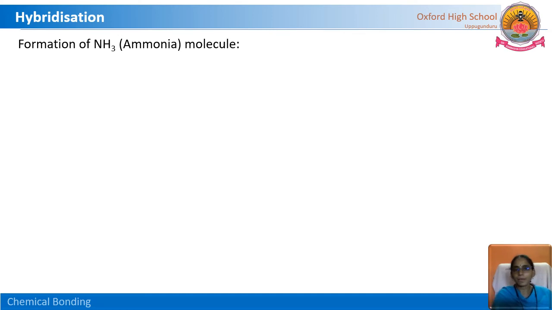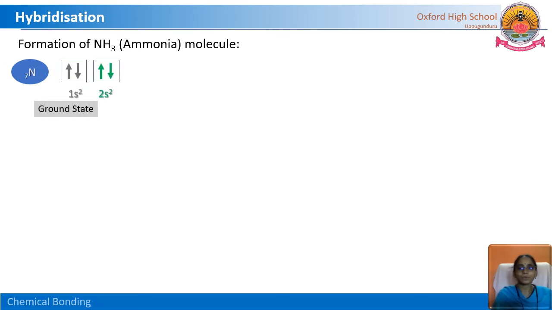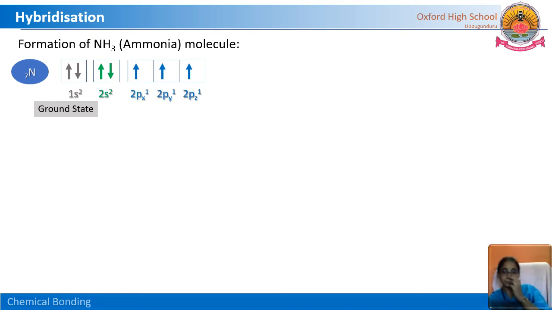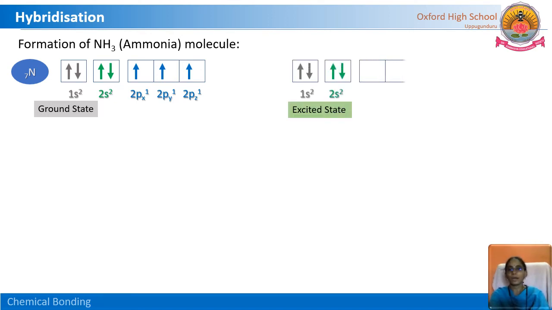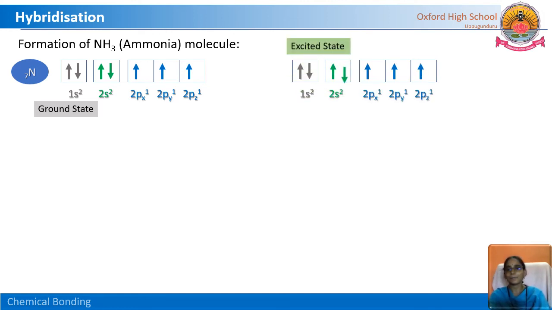Till now we have seen sp hybridization in beryllium chloride and sp2 hybridization in boron trifluoride. Let us see what kind of hybridization is in the ammonia molecule. Read the electronic configuration of nitrogen. The ground state is 1s2, 2s2 and 2px1, 2py1 and 2pz1. Whereas in the excited state, 1s2, 2s2, one electron jumps to the next p orbital and there is a complete pair in 2px2.